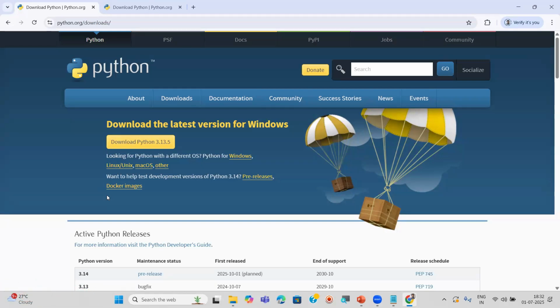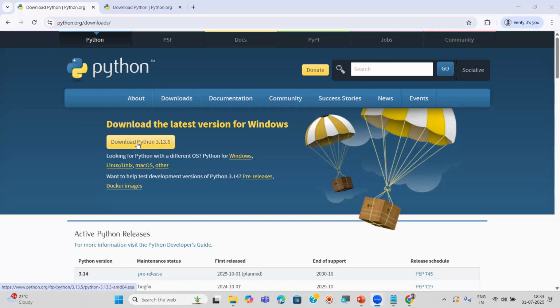Clear, right? But right now I am downloading and also installing for Windows. In the same way you can continue for other operating systems like Mac or Linux. Now, if I click on this button, Download Python 3.13.5, you can see at the top, within seconds that is going to download.